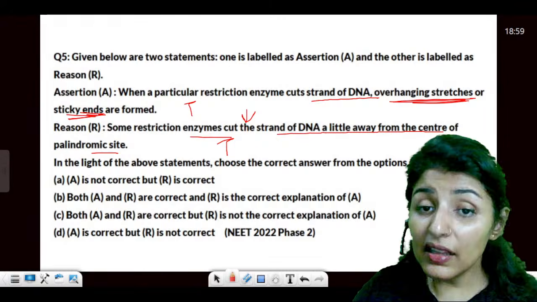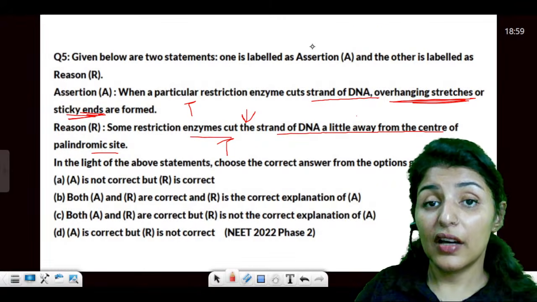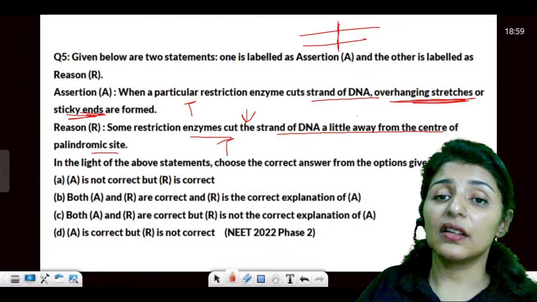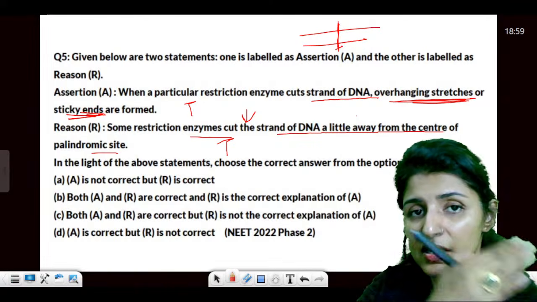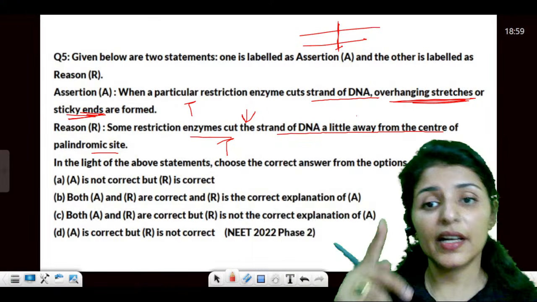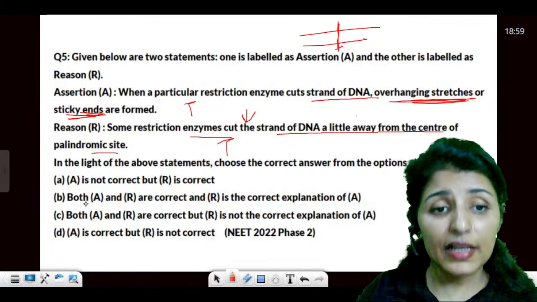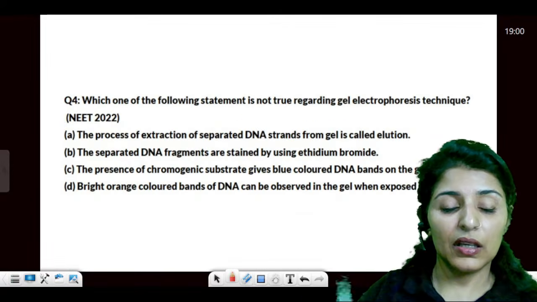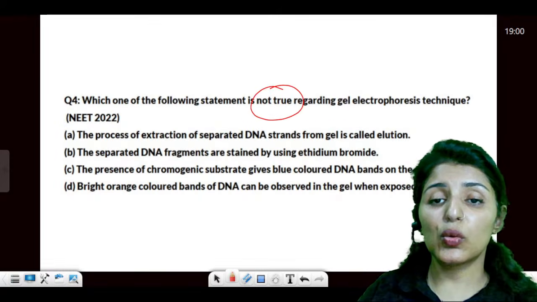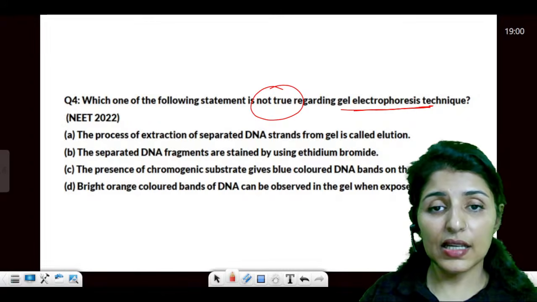If they cut right in the middle, guys, if a palindrome is cut right in the center, that means 3 base pairs on this side and 3 base pairs on the other side, it will not produce sticky ends, it will produce blunt ends. So yes, it explains it very well. Answer will be B. Now, which of the following is not true regarding the gel electrophoresis technique?